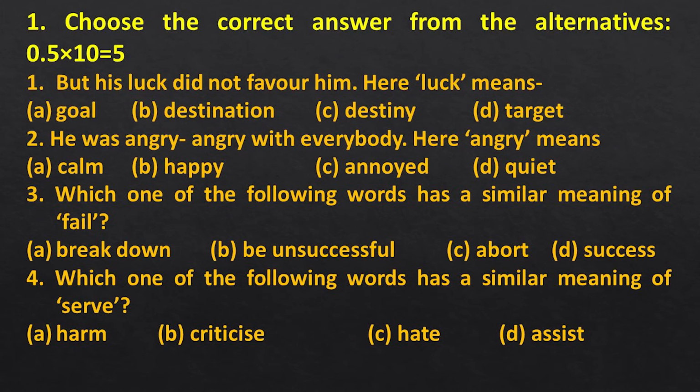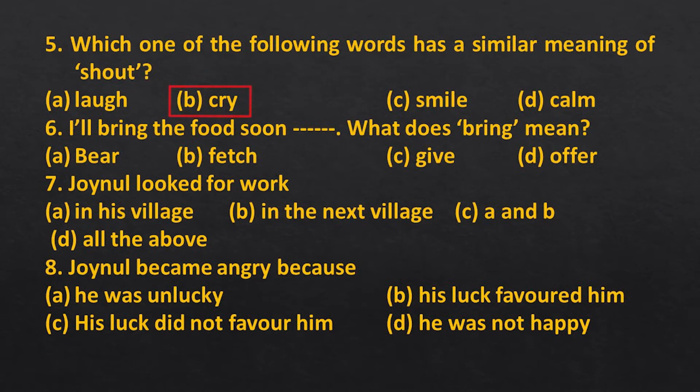Dear learners, on the screen you can see the answers. So, let us match the answer. Number 1, the answer will be destiny. Number 2, the answer will be annoyed. Number 3, the answer will be unsuccessful. Number 4, the answer will be assist. Number 5, the answer will be cry. Number 6, the answer will be fetch.